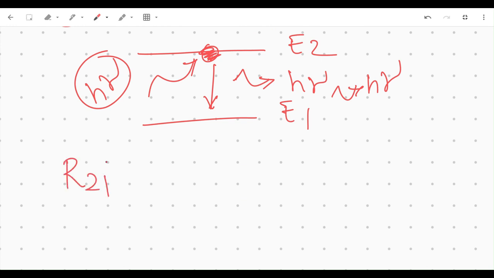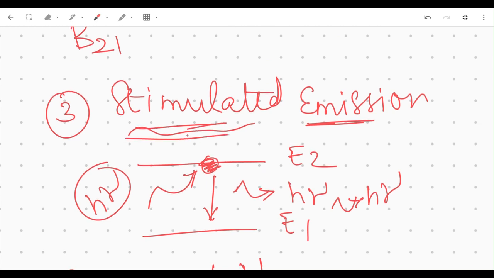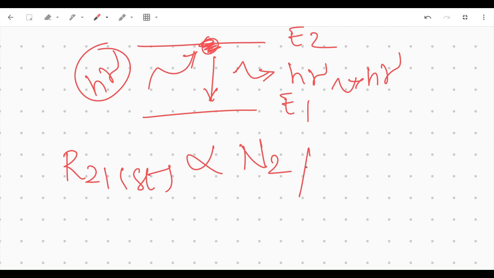Putting that in expressions, R21 stimulated is proportional to N2. Whenever the word stimulated comes, it is always about external energy. And if you have external energy, your rate is going to be proportional to the energy density of that incident radiation, so rho nu.